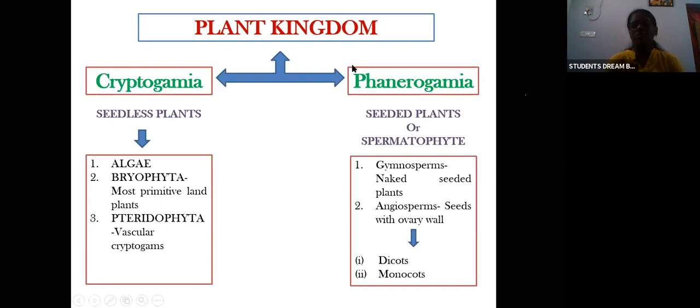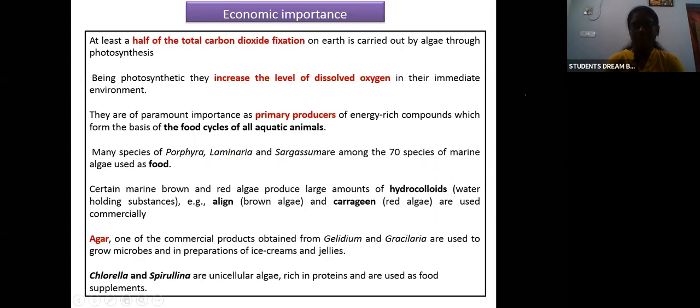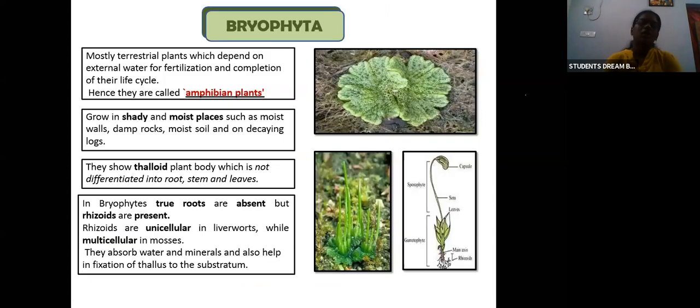Any doubts? Okay, since there are no doubts, we'll move on to the next group, that is the bryophyta.